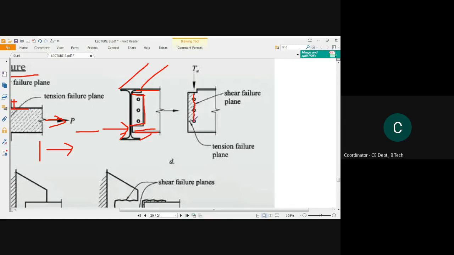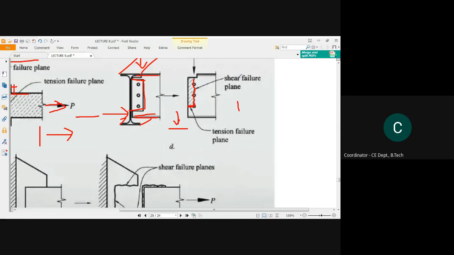If a force comes in this way, this part of the failure will be called tension failure, because this failure has occurred perpendicularly, and this part failed due to shear failure, because this is associated in a parallel way to the direction of the force. So in this mechanism a failure has occurred in this section. This is also a block shear failure.